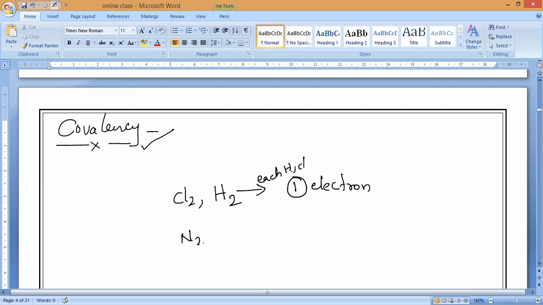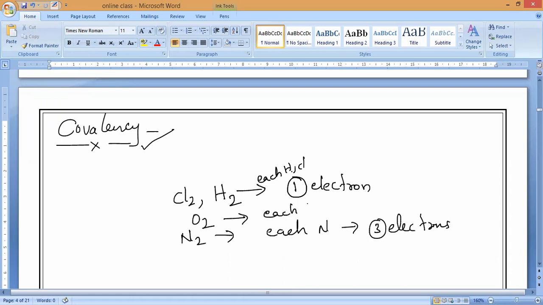If you take nitrogen bond formation, each nitrogen is donating three electrons. Same way, if you take a molecule of O2, each oxygen is donating two electrons.